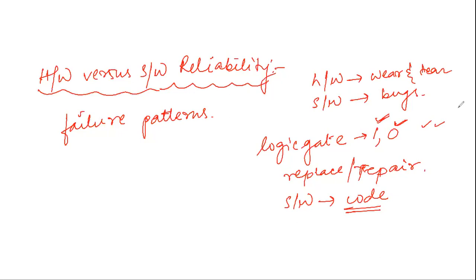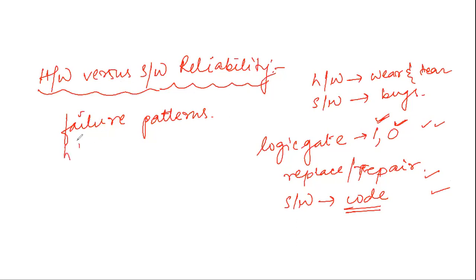But if you see a software failure, it may happen that suppose my program has an error in a particular section, and in order to fix that error I have introduced a few lines in my code. That error is fixed, but I am seeing that a few more errors are happening due to that. So for software, this bug fixation introduces new errors. For this, the reliability may increase or it may decrease.